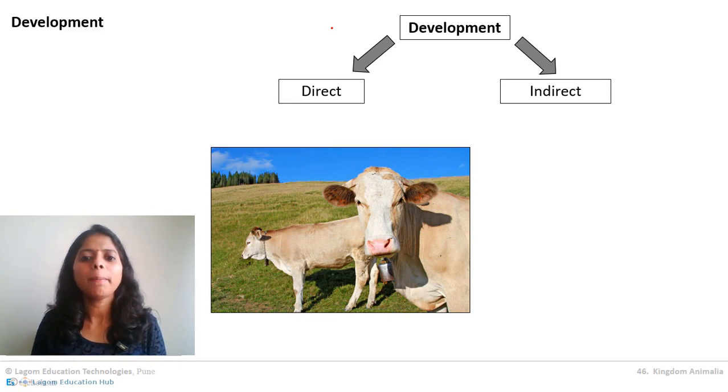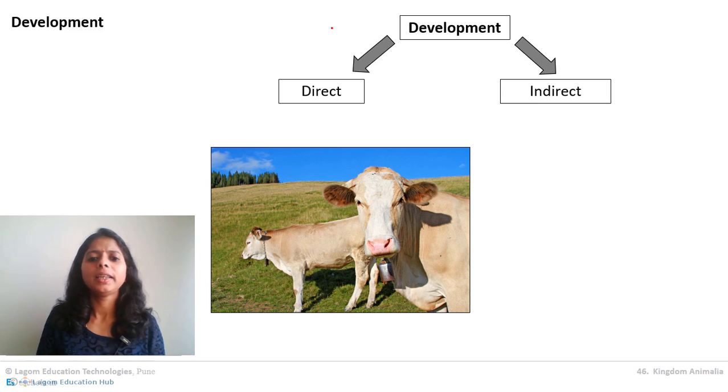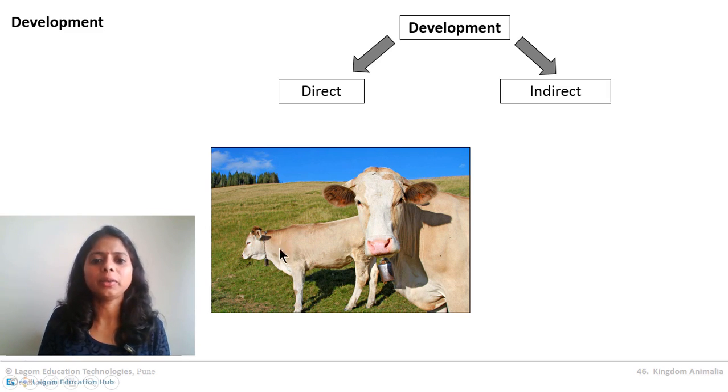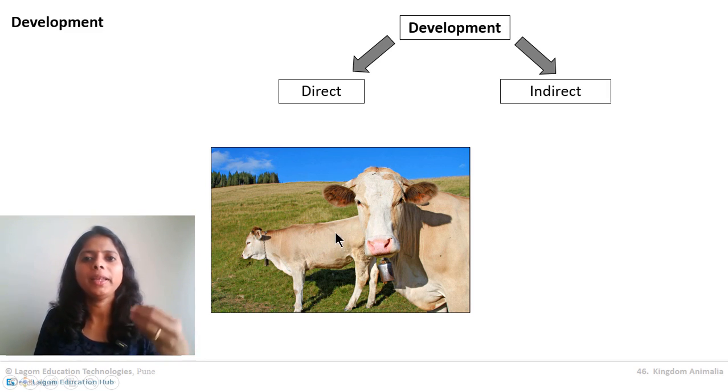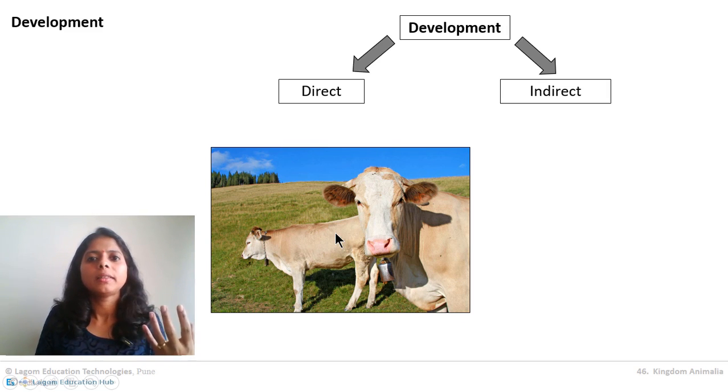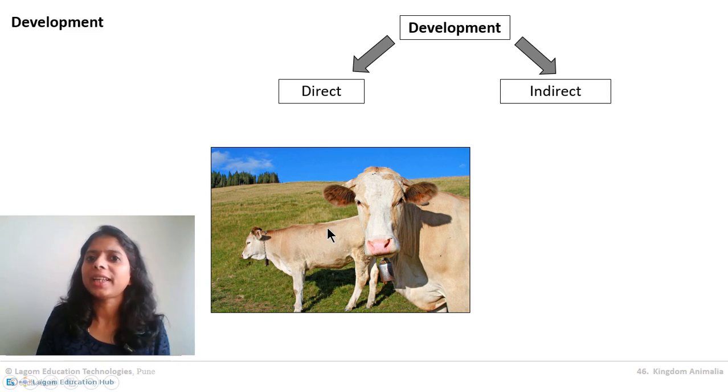In direct development, basically the young, the baby, looks exactly like the adult. Adult and baby are morphologically similar. Basically the newborn baby is a miniature of the adult. That time it is called direct development. When you see a human baby, you can recognize it is a human baby, just like a miniature of the adult. So it is a direct development.